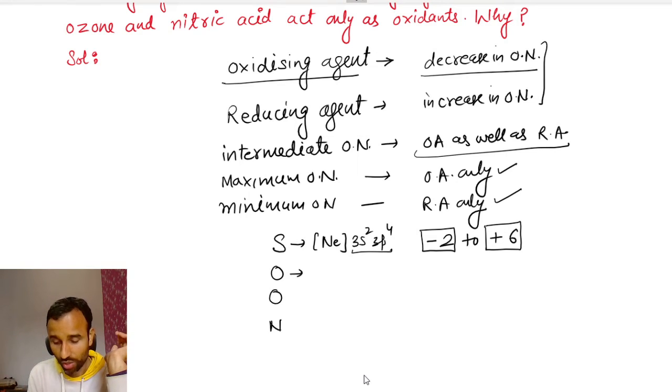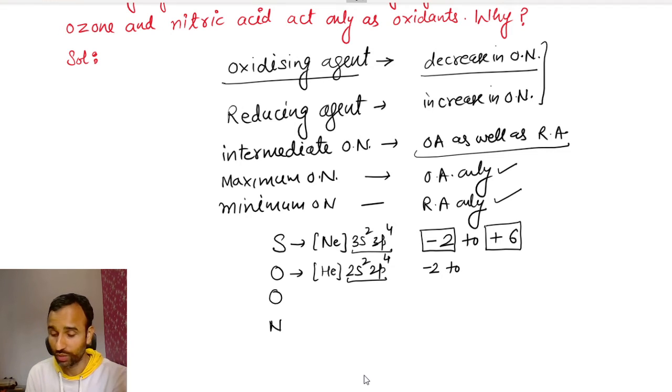Oxygen: first write the electronic configuration. It is helium 2s2 2p4. Oxygen has a minimum oxidation number of -2, because it can gain 2 electrons to acquire noble gas configuration, but the maximum oxidation number is 0. Though it shows +1 and +2 with fluorine, that is a special case.